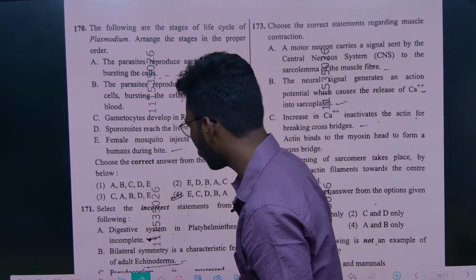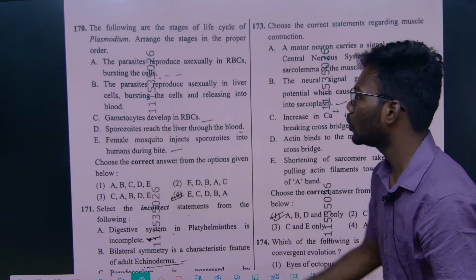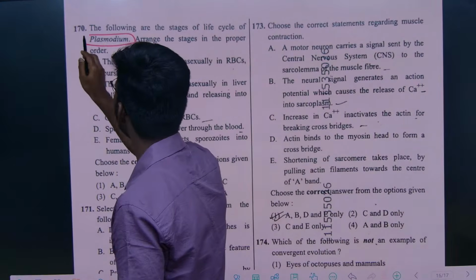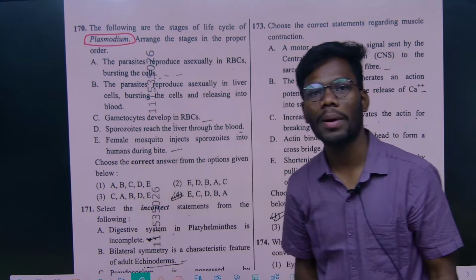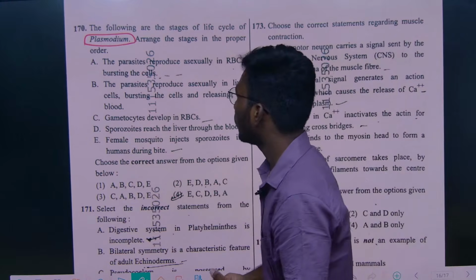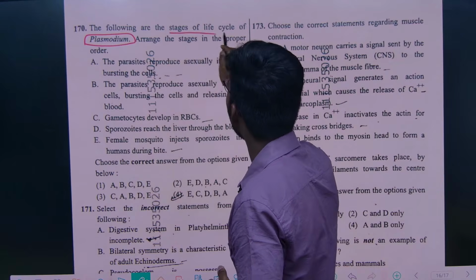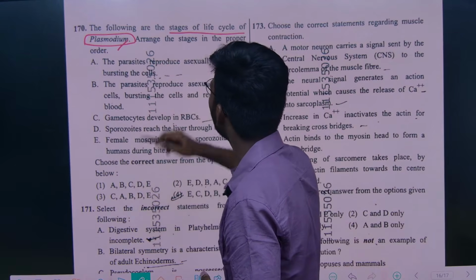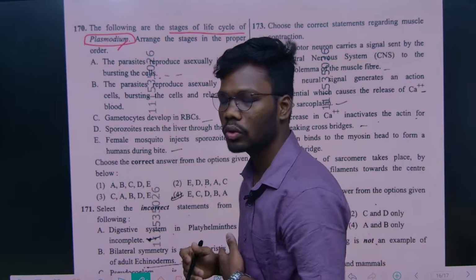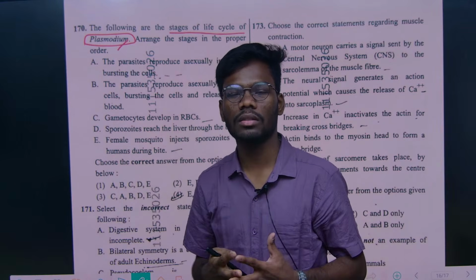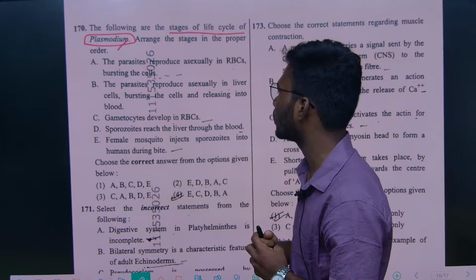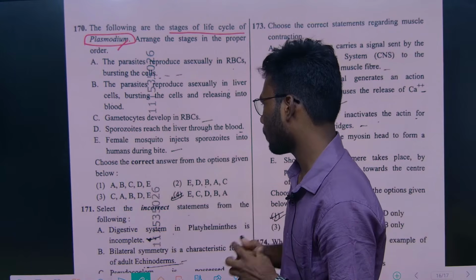They gave another question from human health, on Plasmodium vivax, the life cycle of the malaria parasite, right? Arrange the following stages of the life cycle of Plasmodium in sequence. So first, what happens?